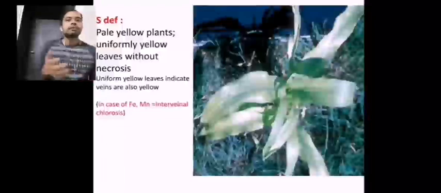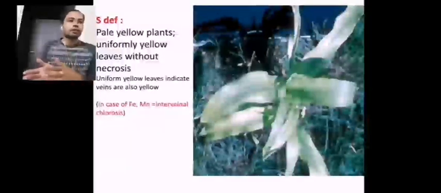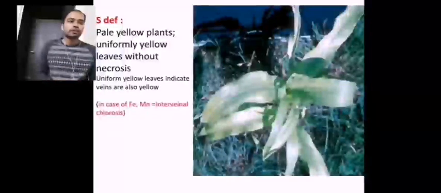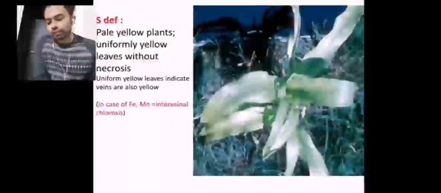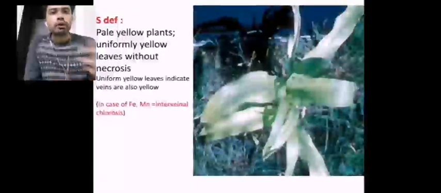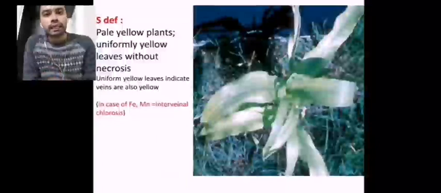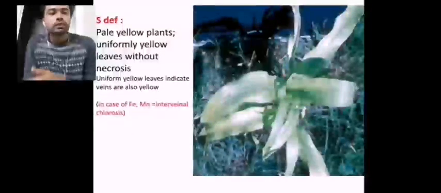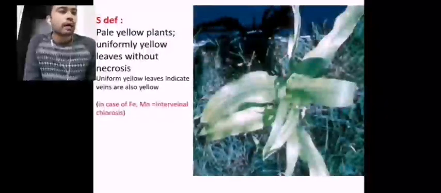That will lead to deficiency even though the nitrogen nutrient is practically and physically available. So sulfur deficiency leads to improper translocation of the nutrient, even though the nutrient is physically available.